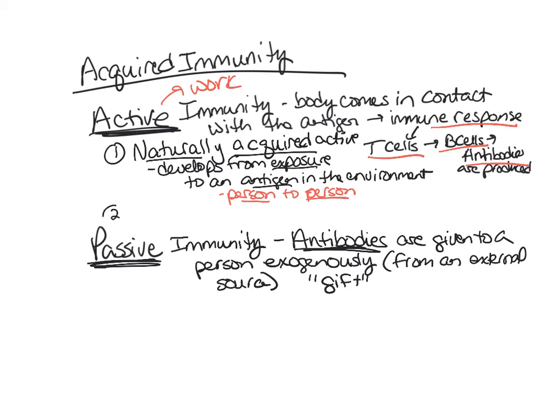Then we have a second type of active immunity, which is called induced active immunity. Induced active means that the antigen is being administered by a health professional.